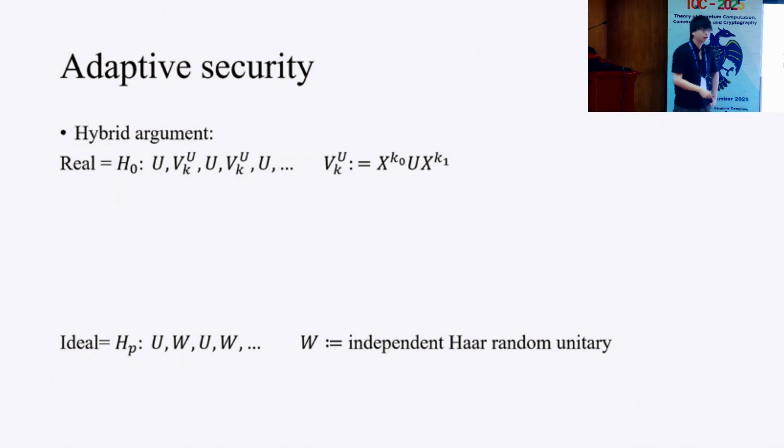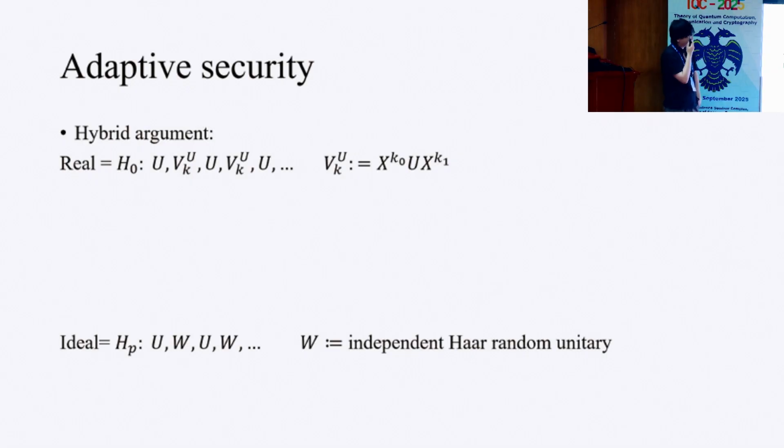But if you try to replace the random unitary by a pseudorandom unitary, then you are assuming a PRU construction. Yes. Assuming a PRU and then constructing a PRU. So what are we doing?